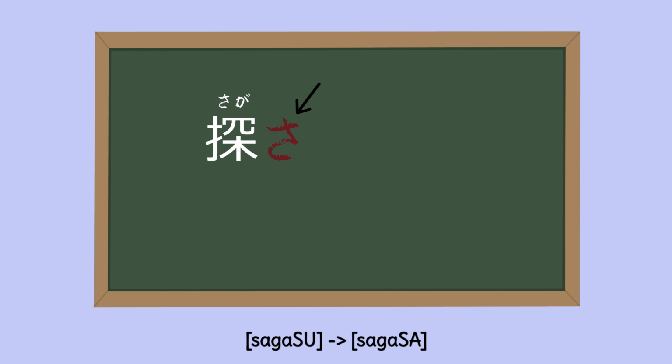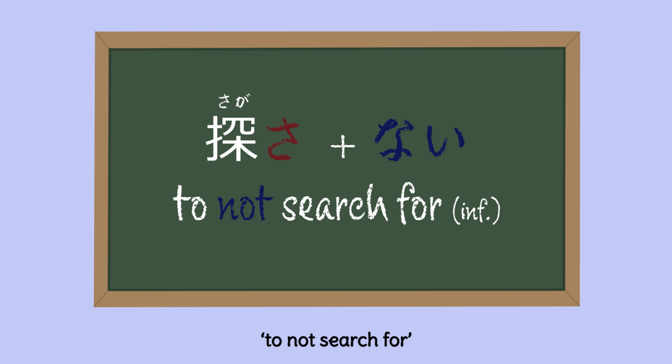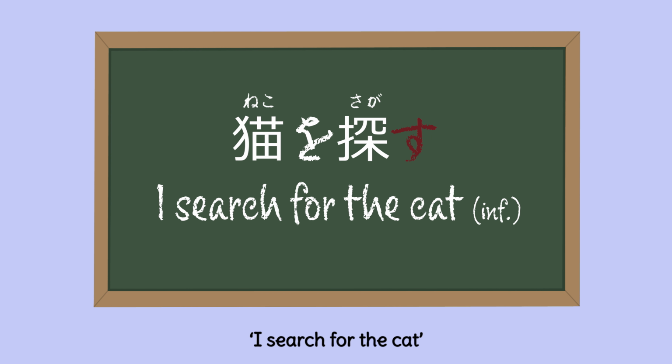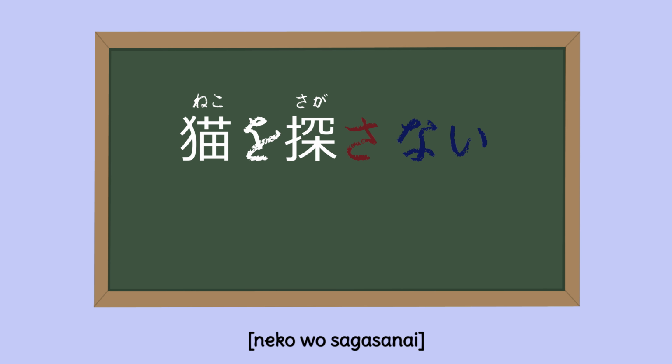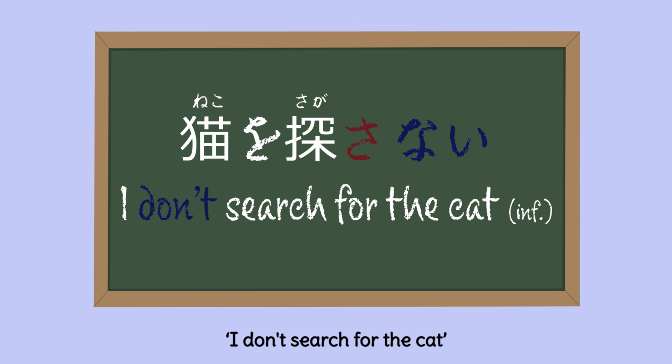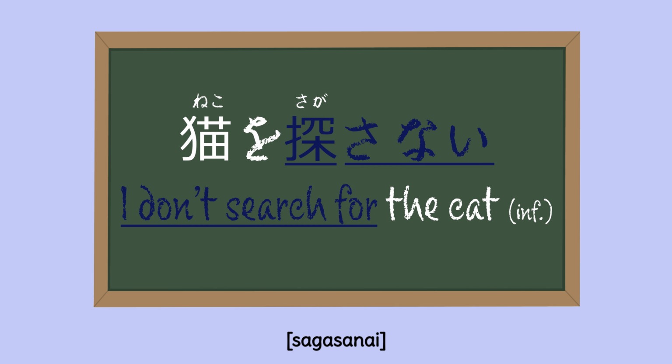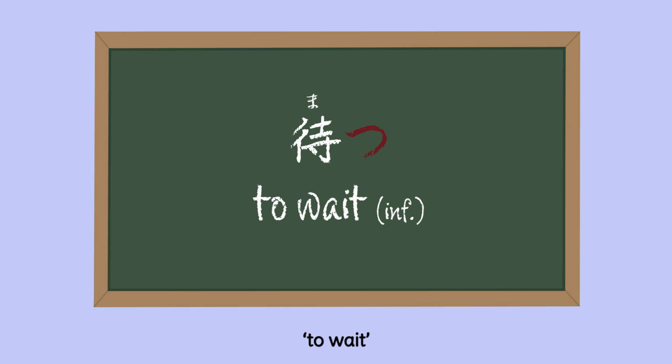探す becomes 探さ and then you add ない。探さない to not search for. 猫を探す I search for the cat. 猫を探さない I don't search for the cat. 待つ to wait.